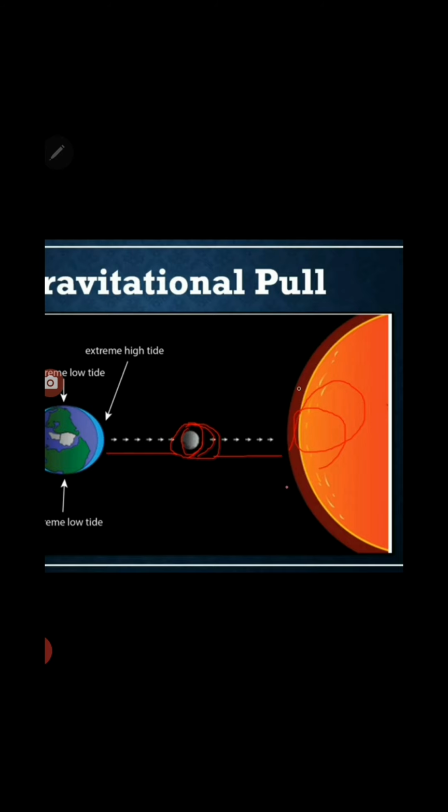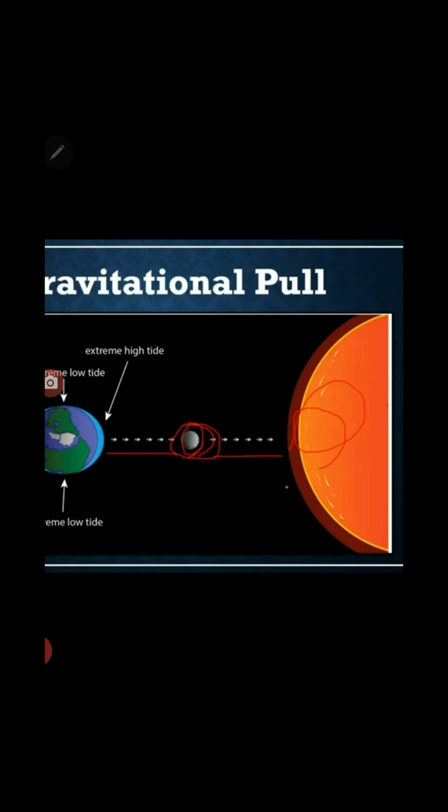But the sun is also exerting its gravitational pull, because its mass is much more than the moon's. That is the reason, even though it is located far away, due to its mass, it also exerts gravitational pull. But the moon's gravitational pull is larger.